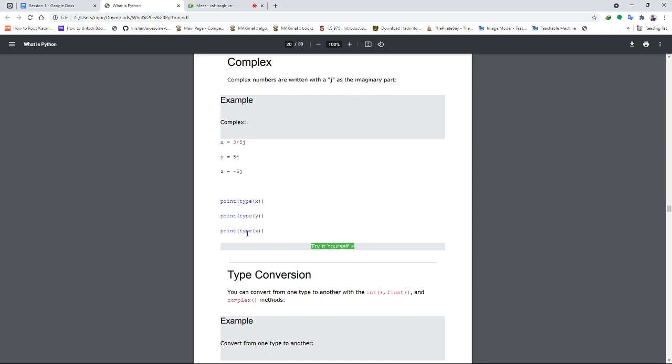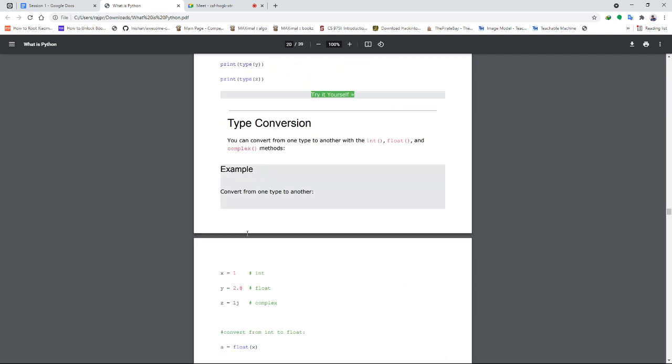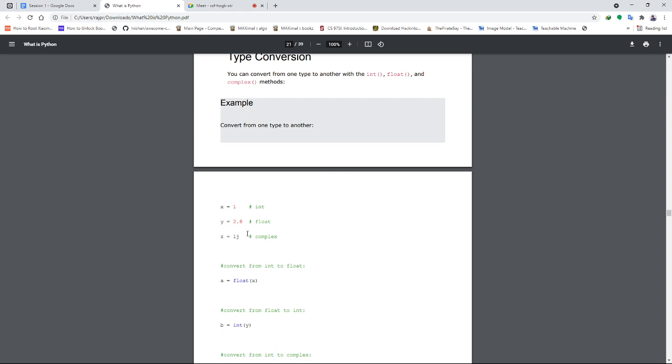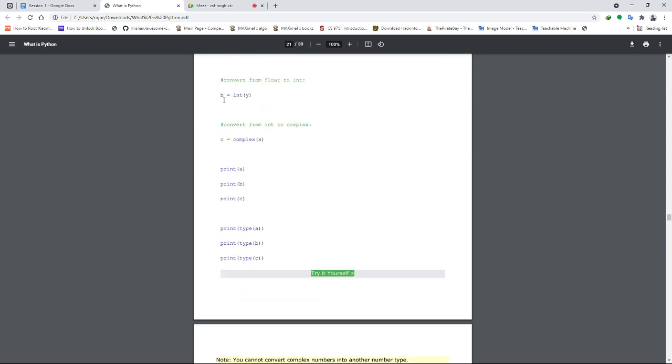Then there is type conversion. You can convert one data type to another with the help of the functions known as int, float, or complex. If you want to convert an integer to a float, what do you use? float, then the integer value in parentheses. Similarly, if you want to convert from float to int, just put the floating point number in the int function and it will be rounded off to the nearest value as per the rules of rounding. Then int to complex can also be done.